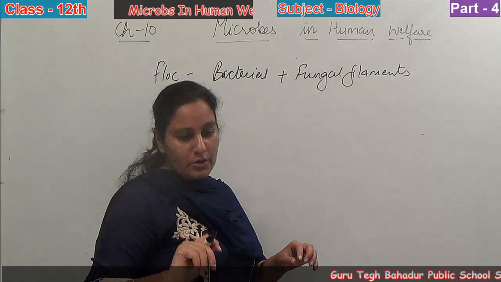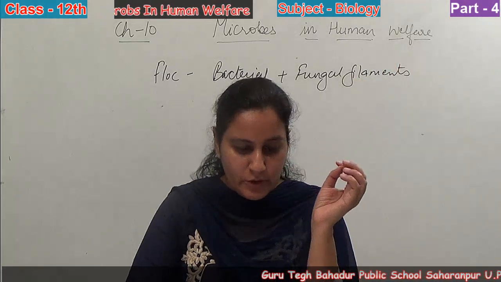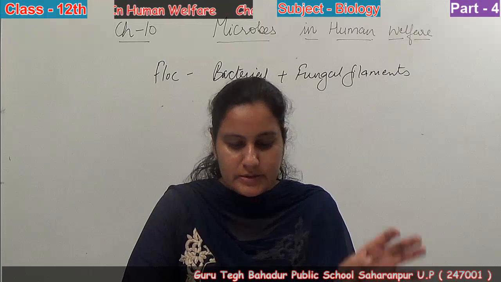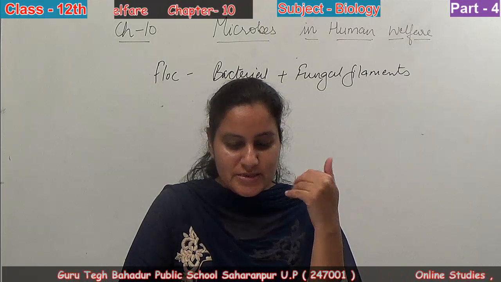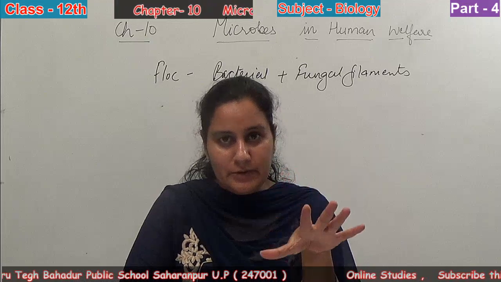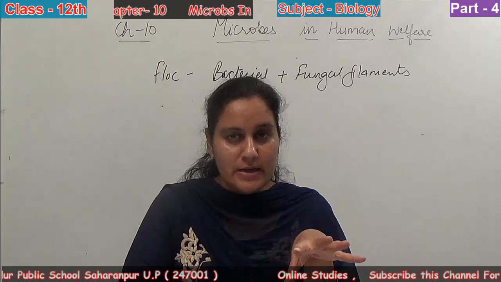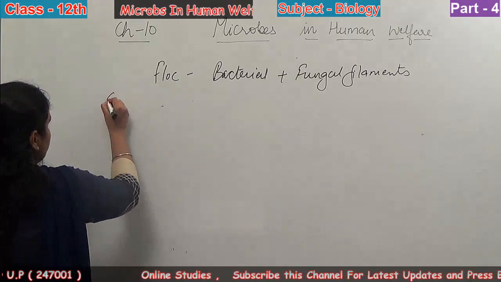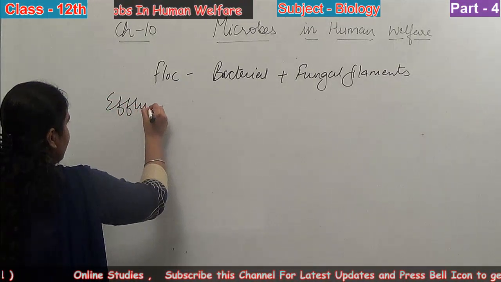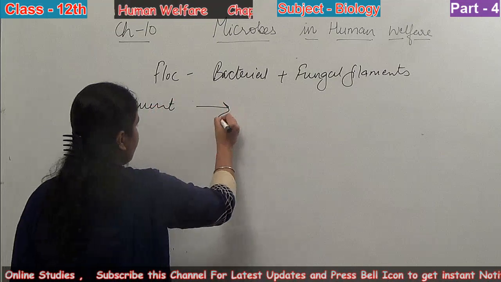Right? Now next, when BOD is less, then pollution is less. So the effluent is then passed into the settling tank. After that, when BOD is less, we are having less pollution. After that, all the effluent is passed to the settling tank.